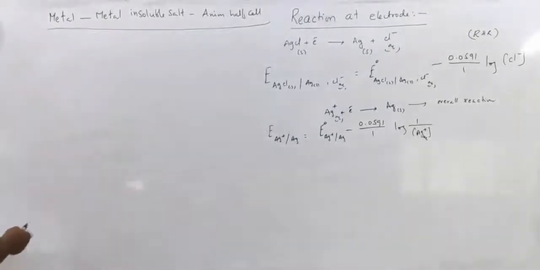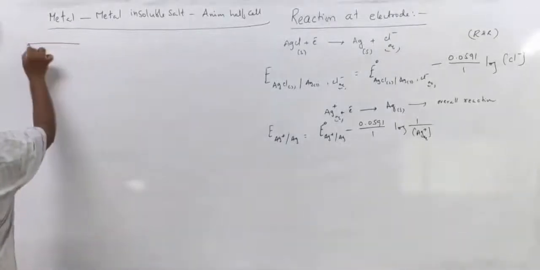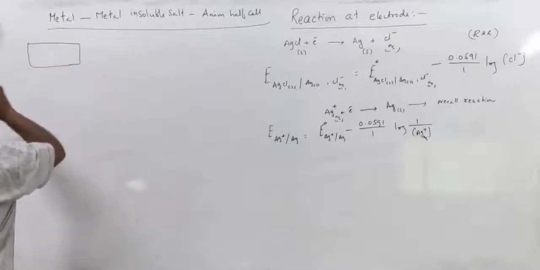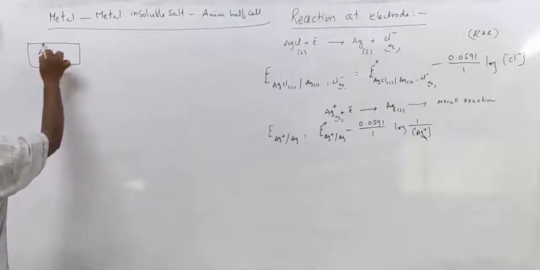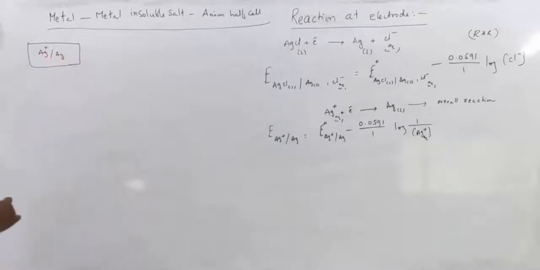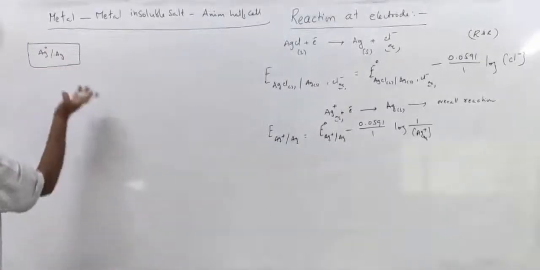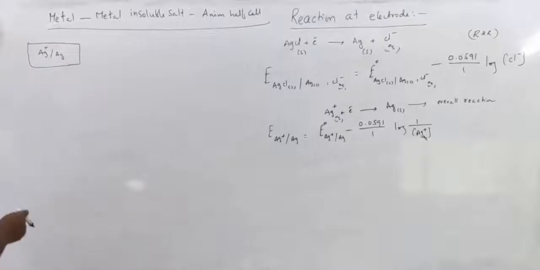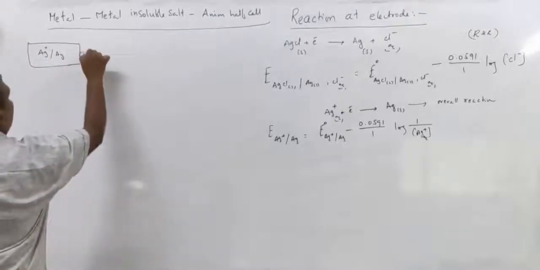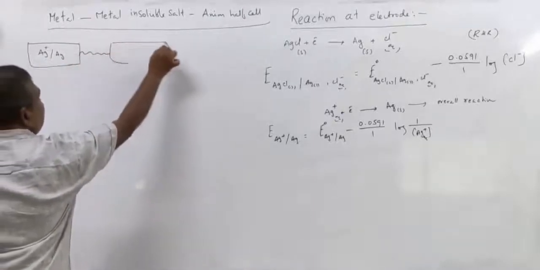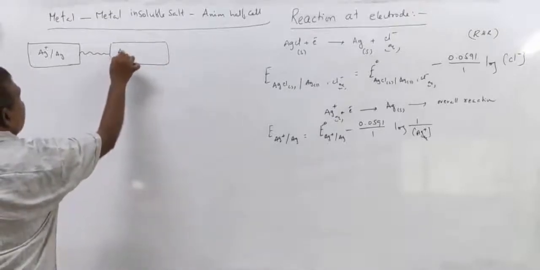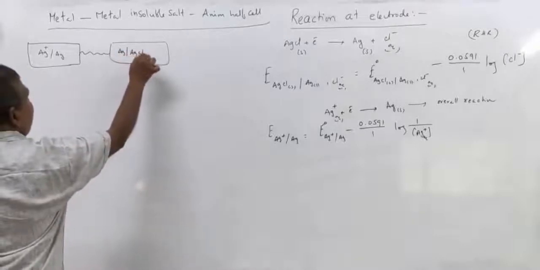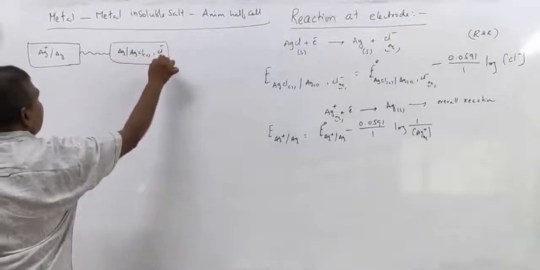Now, for example, let us assume two half cells. One is Ag+ | Ag, which you can represent like this: silver is in contact with Ag+ ions. This silver half cell is connected to the metal insoluble salt anion half cell, AgCl solid, Cl- aqueous.